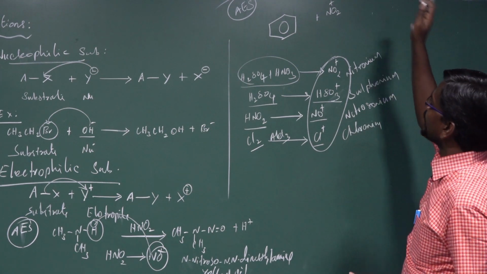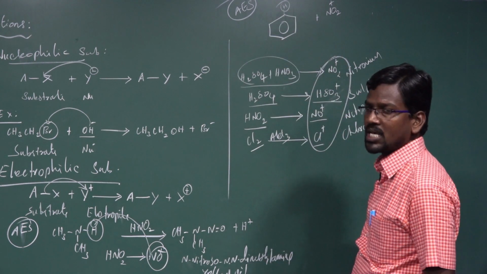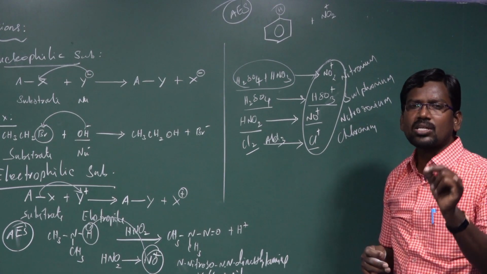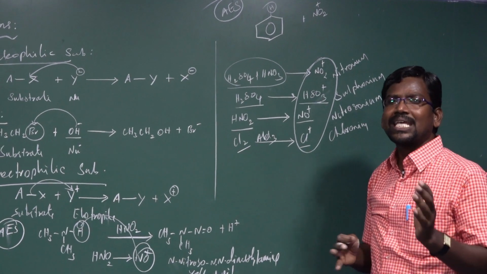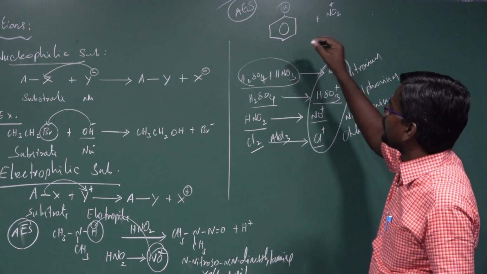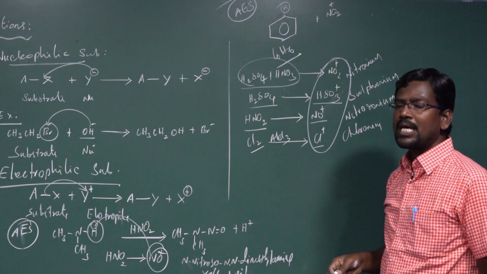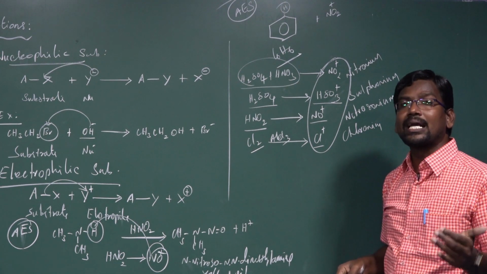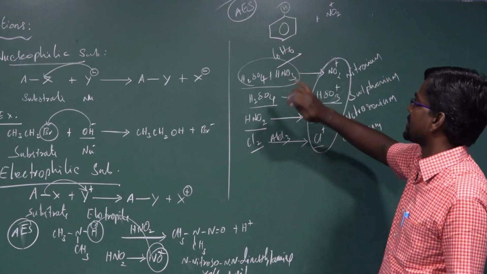That electrophile substitutes in the place of hydrogen because the benzene ring is hexagonal in nature. Totally how many corners are there in the benzene ring? Six corners. Each corner is occupied by one carbon atom, so totally six carbon atoms are there. Each carbon is directly bonded to one hydrogen. So what is the formula of benzene? C6H6.